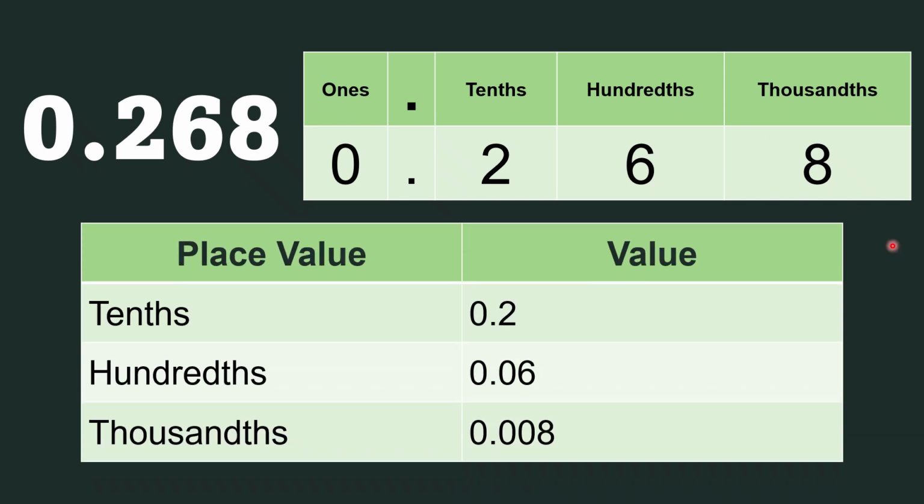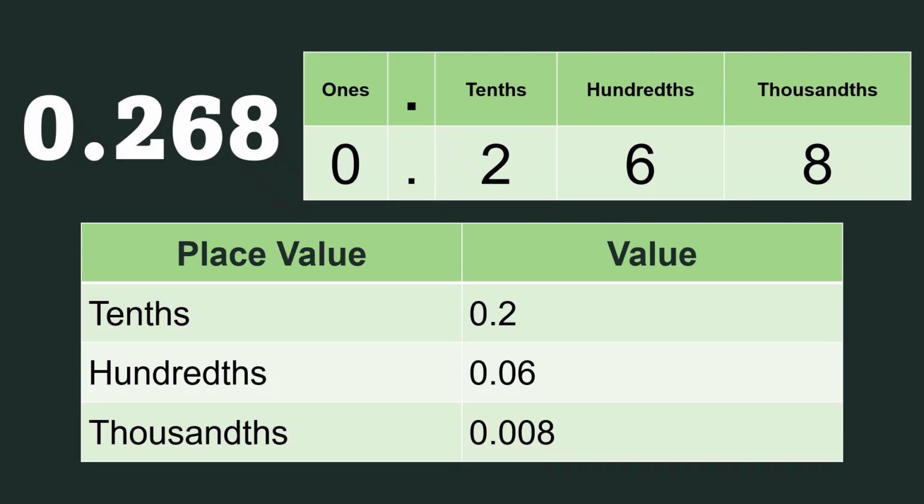In place value and value, we do not include the 0. So we have the tenths, that is the 2, the hundredths, that is the 6, 2 decimal places, and the thousandths, that is the 8 in 3 decimal places.